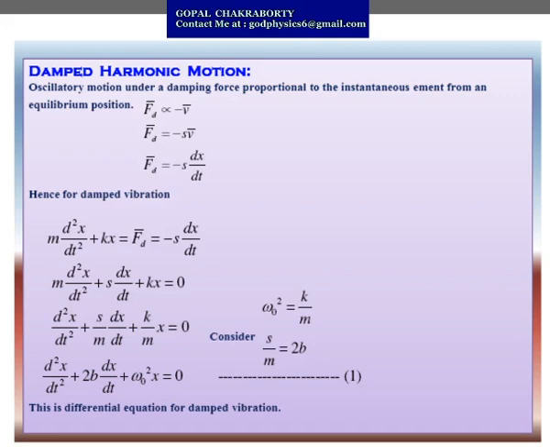So 2b is called the damping factor. Substituting, we get equation 1: d2x/dt2 plus 2b dx/dt plus omega naught square x equals 0. This is the differential equation for damped vibration.